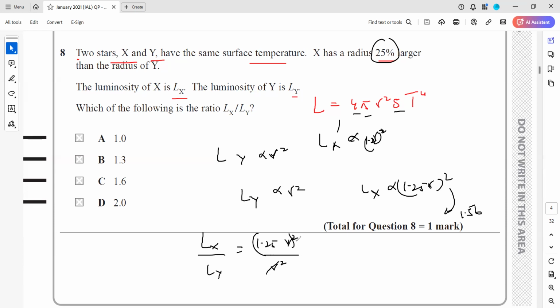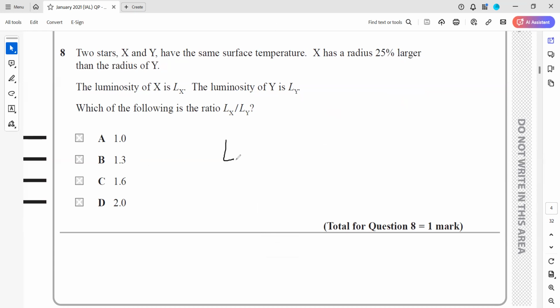The R square cancels with R square, leaving 1.25 square, which is 1.56. So the ratio will be 1.56, or about 1.6. And you can also use that the luminosity is directly proportional to size and inversely proportional to the distance.